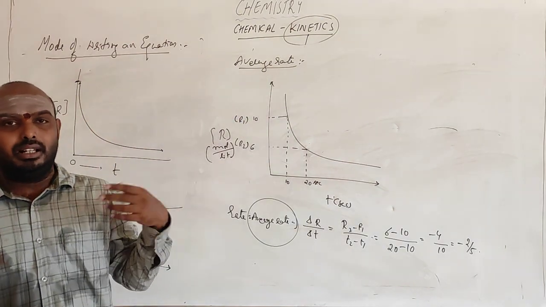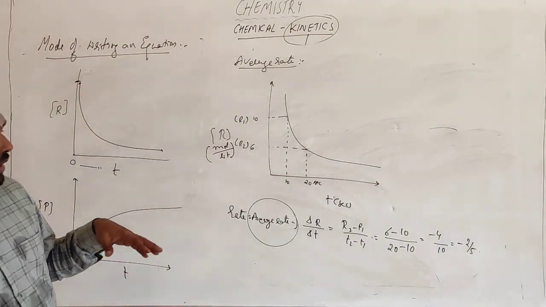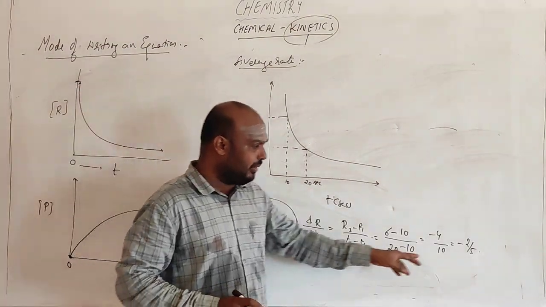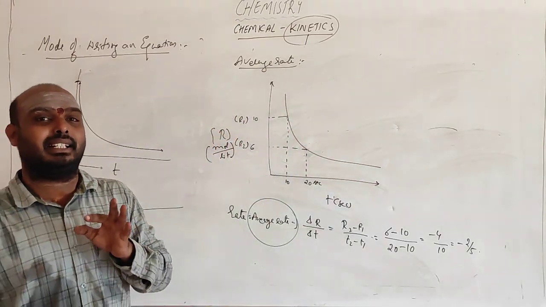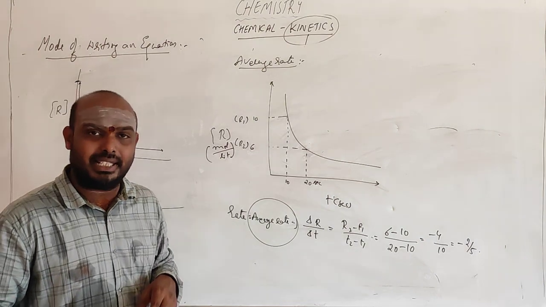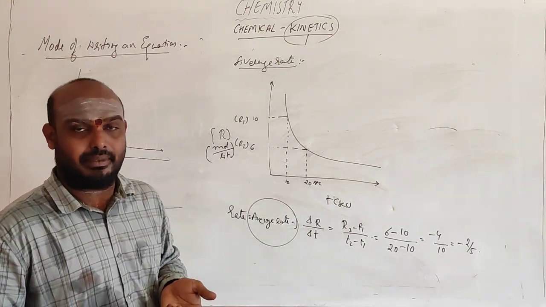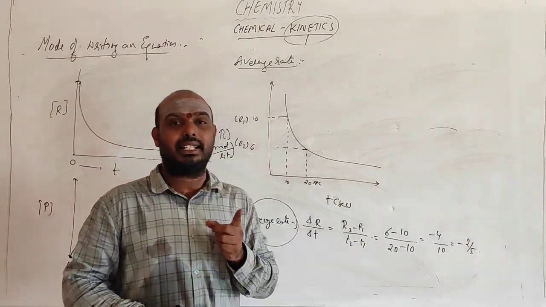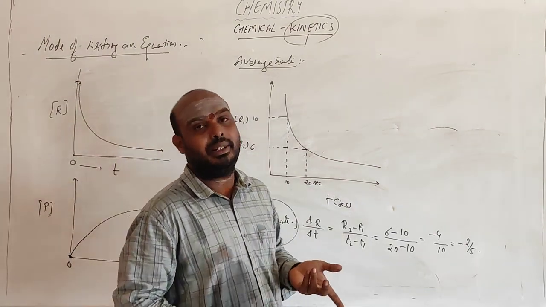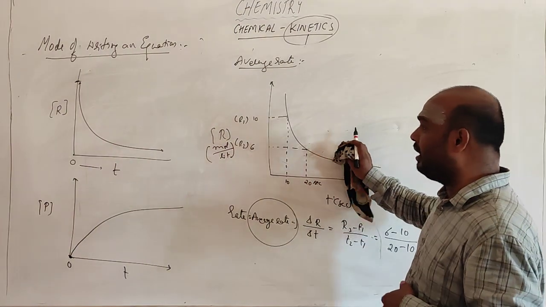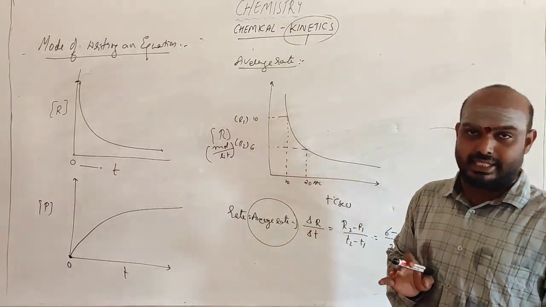Okay, from higher minus lower or lower minus higher we will be getting how much it changed. Why are you representing minus? It means it is disappearing. Minus indicates disappearance of reactant. Plus indicates the appearance of the product. Right? Minus indicates the disappearance of the reactant, and plus indicates the formation of the product. Okay, this is what is called the average rate of the reaction.